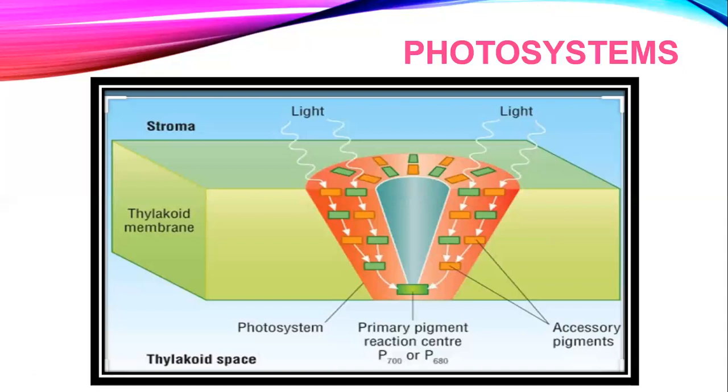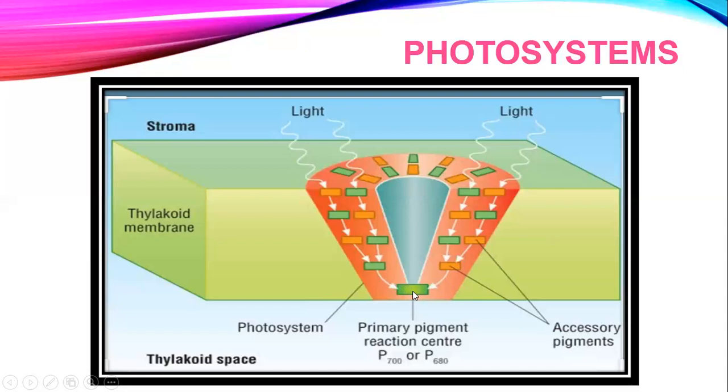Remember that this is the primary pigment molecule, which is the reaction center, and all this is the accessory pigment molecules. You can see over here, light energy is absorbed by the accessory pigment molecules, then passed on to the next, to the next, to the next member, and finally the light energy is passed to the primary pigment molecule, which is the reaction center.